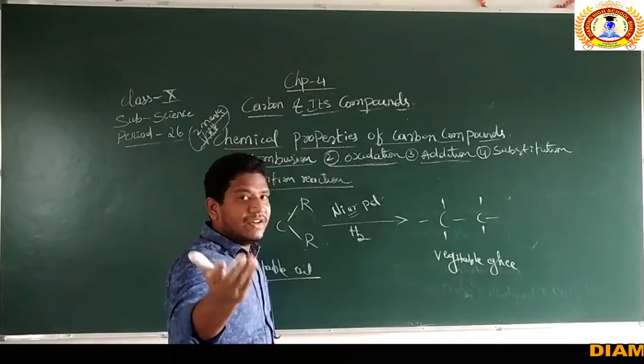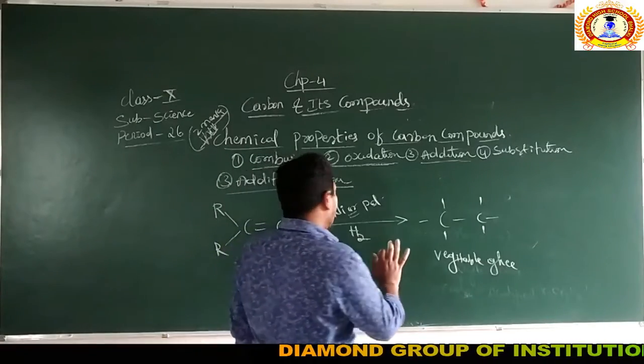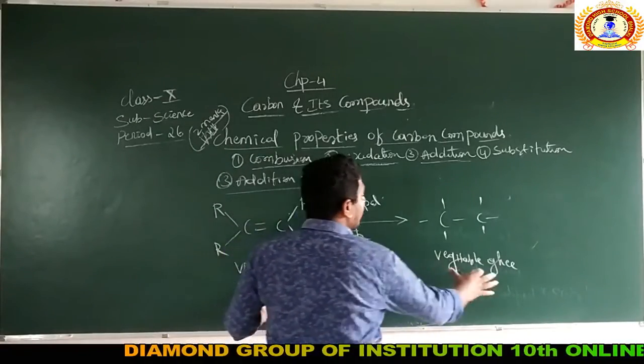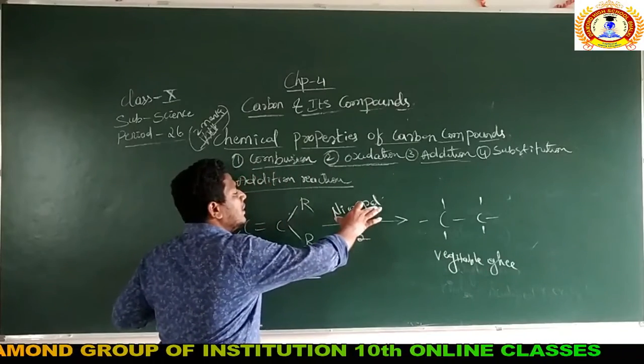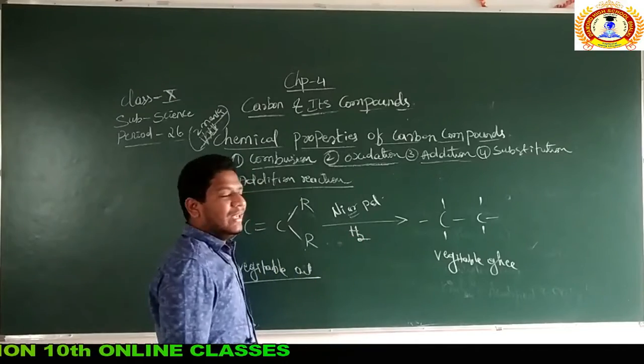It is the name of a brand. You go and search there. You will acquire the results simply. So right, the vegetable oil can be converted to vegetable ghee by passing through the agents called nickel or palladium and by passing hydrogen gas.